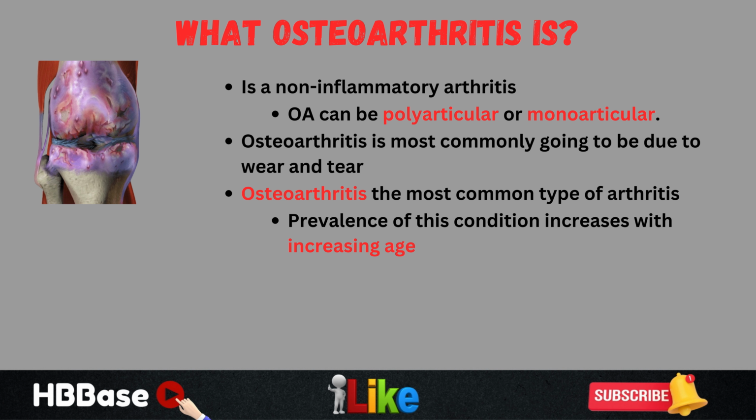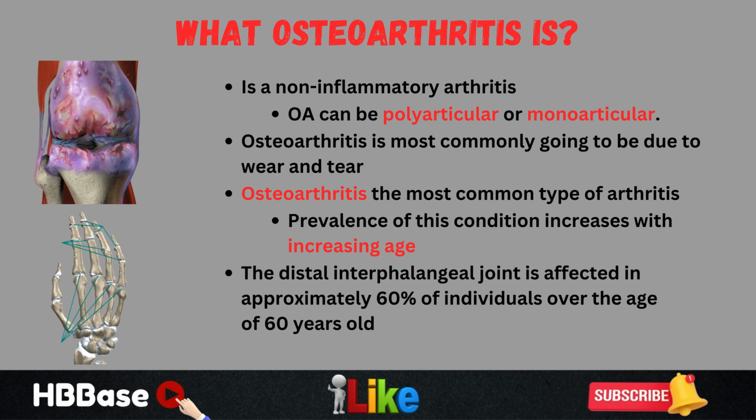And just for an example as to how common osteoarthritis is, it is estimated that the distal interphalangeal joint, the DIP joint, the last knuckle joint in your finger, is affected in approximately 60% of individuals over the age of 60 years old. So it is a very, very common condition.